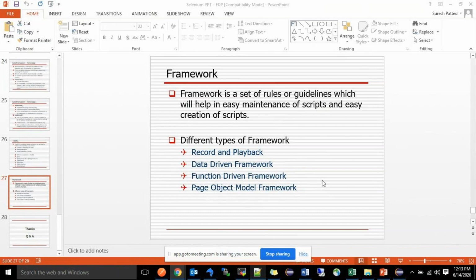Hybrid framework means it consists of all of these, not the record and playback. Leave aside record and playback. Data driven, function driven, and page object model, it is a combination of all these three. That is hybrid framework. It is related to any type of application, web-based application, and the hybrid framework supports that. Usually everyone will create the hybrid framework only.